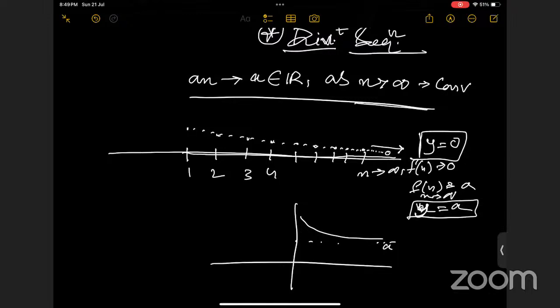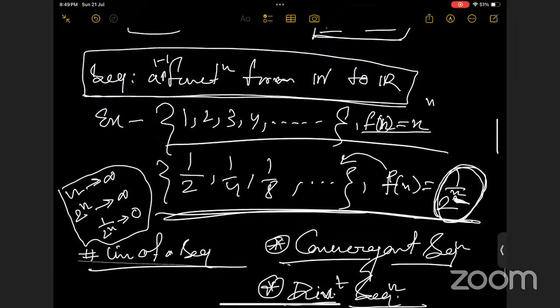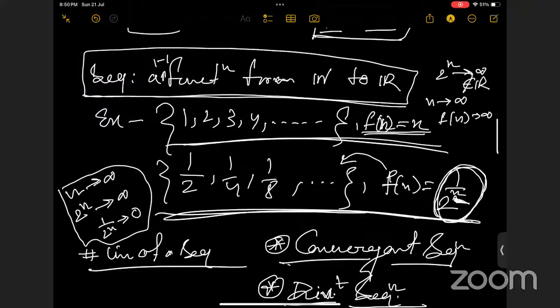Ma'am, can you give some example of a divergent sequence? Yeah, this is an example of divergence. डाइवर्जेंस में no limit, हम इसको कन्वर्जेंट नहीं बोल सकते हैं. When n tends to infinity, f of n equals n again tends to infinity. Infinity is not a real number. We can also take 2 power n for this. This also tends to infinity when n tends to infinity, and infinity is not in real numbers. So this sequence is divergent, okay? Yes, ma'am, got it.